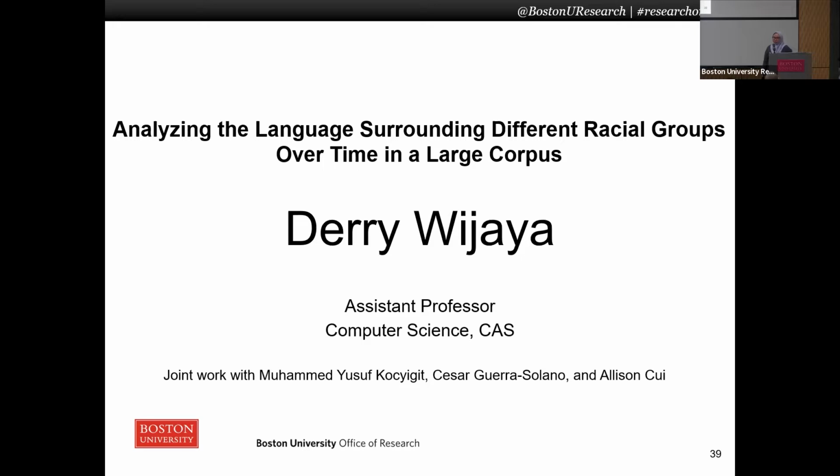And today I'm going to talk about some of the preliminary works that we've done since the fall of this year, led by my PhD student, Yusuf Kochigit, in analyzing the language used for different racial groups in written text over time.